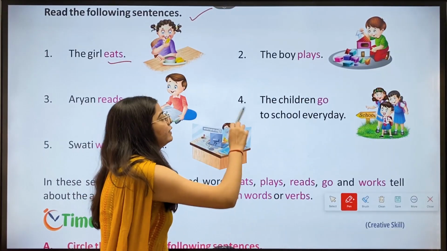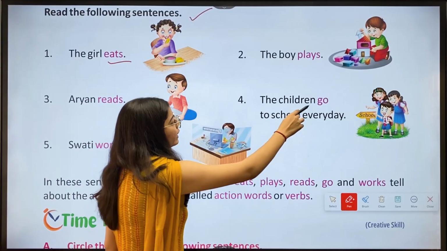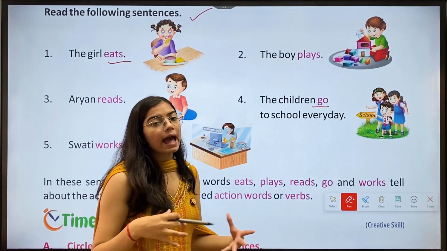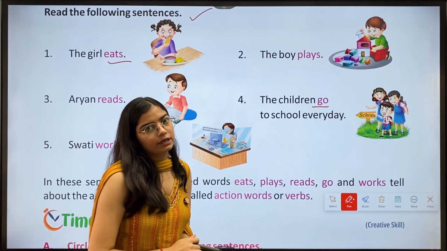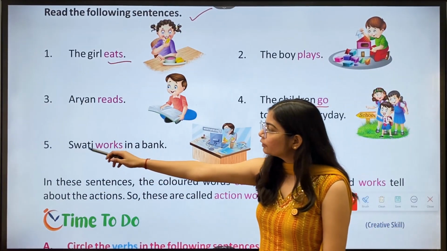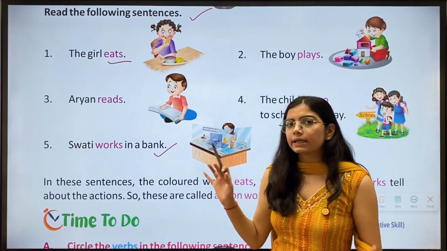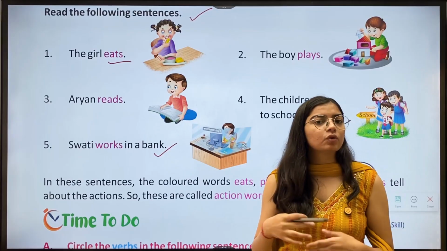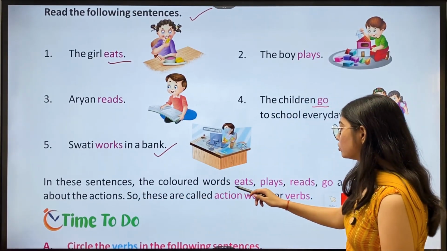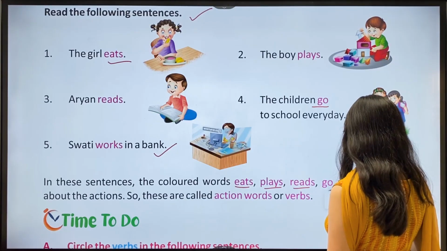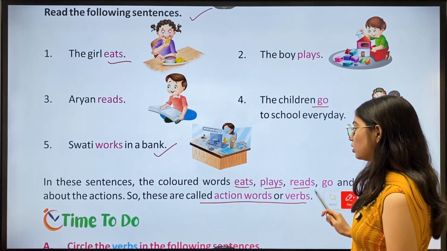Okay. Then we have fourth, the children go to school every day. Now we have the word go, which is an action word which tells what children do every day. Okay. Then we have fifth, Swati works in a bank. Works is an action word again which tells what Swati does. In these sentences, the colored words eats, plays, reads, go and works tell about the action. So these are called action words or verbs.